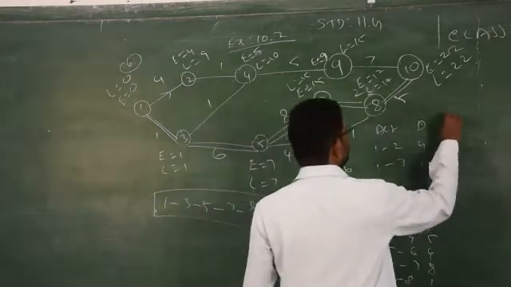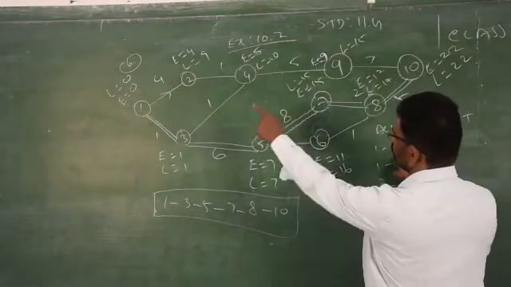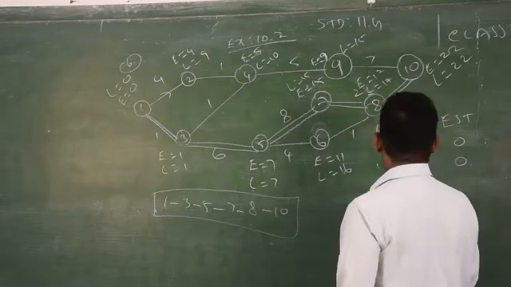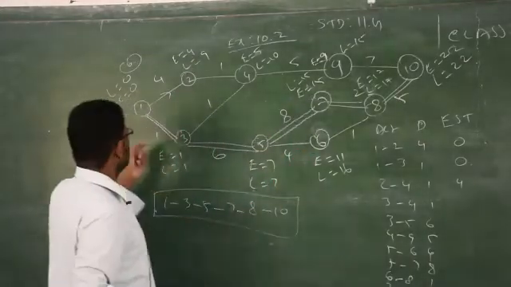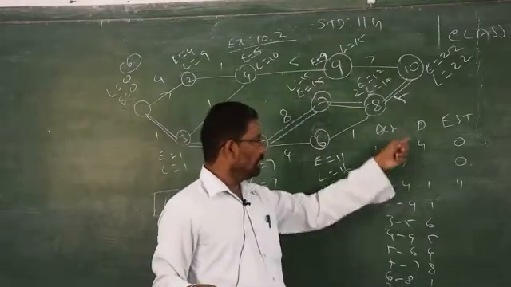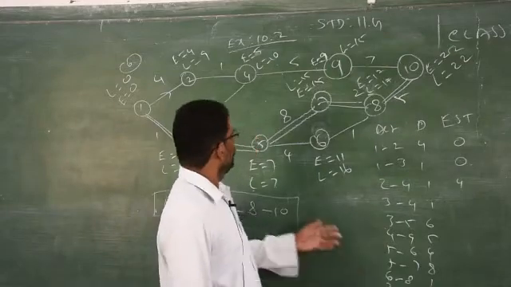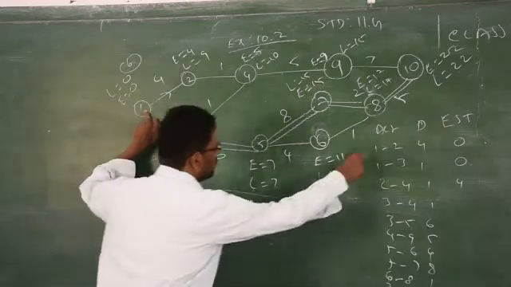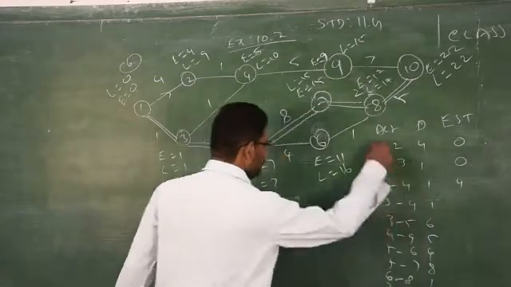Now you have to find out EST, early starting time. So you know very clearly early starting time from 1 to 2, what is the early starting time? 0. From 1 to 3 is also 0. 2 to 4, E is 4. Just you have to see that value. For EST you have to see the lower limit, I told you already. For LST you have to see the upper limit. That's the difference. Clear? For EST, for 1 to 2, what is that starting value? 1. That is the lower limit. See that E value at the lower limit. For LST you have to see L at that final value.